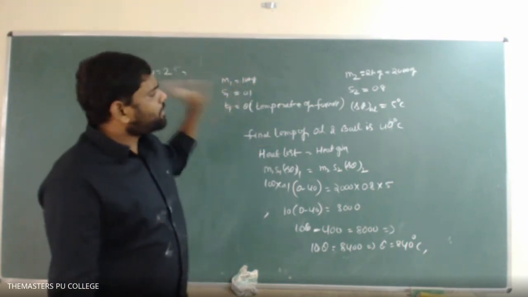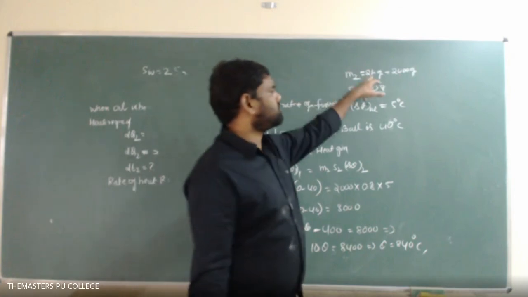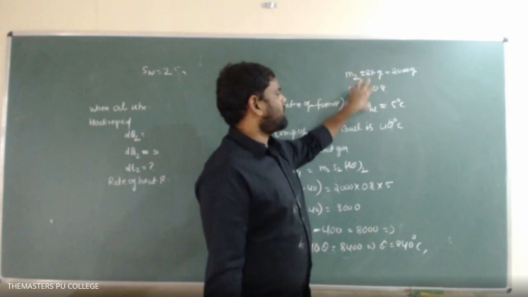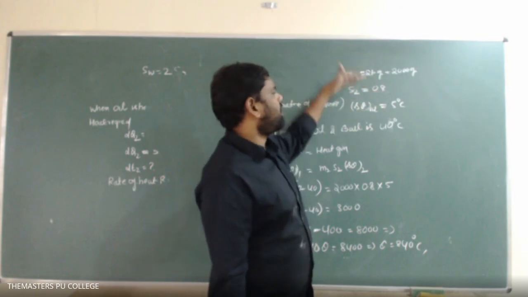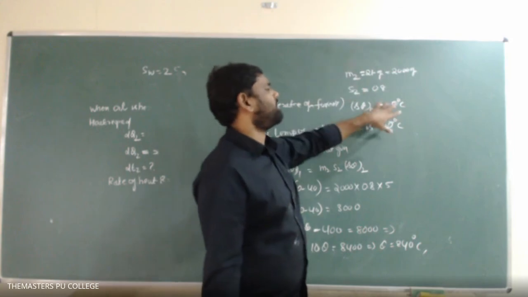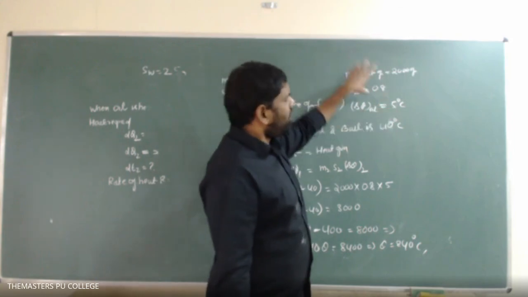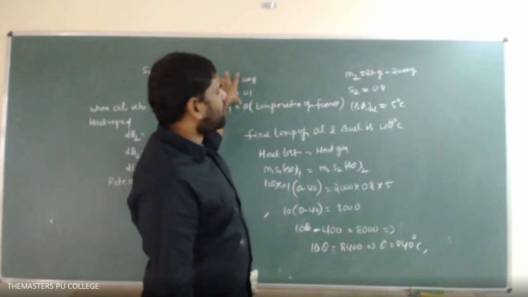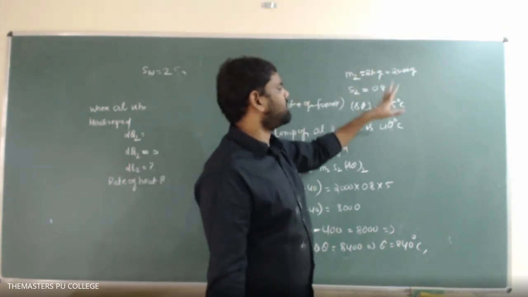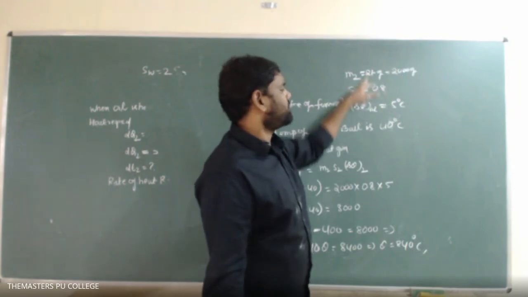It is dropped in oil whose mass is 2 kg, whose specific heat is 0.8. Initially the oil was at 35 degrees centigrade, and its temperature is raised by 5 degrees centigrade. So after dropping this copper ball, if the oil temperature is raised by 5 degrees centigrade, what is the temperature of the oil?